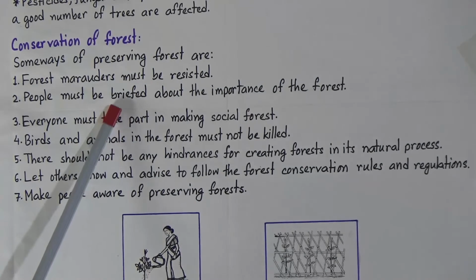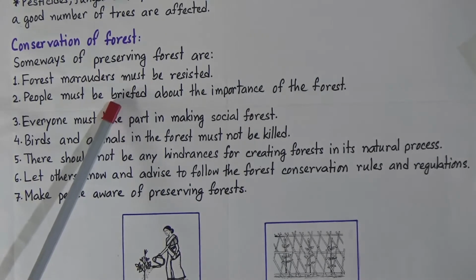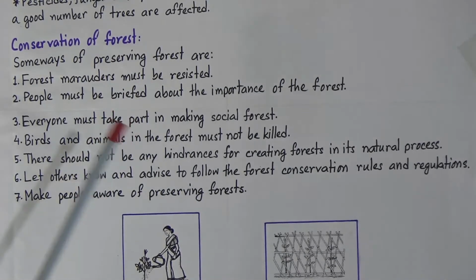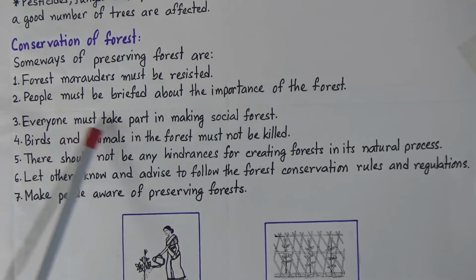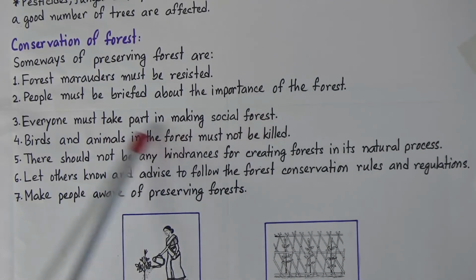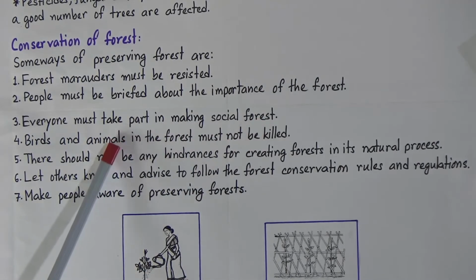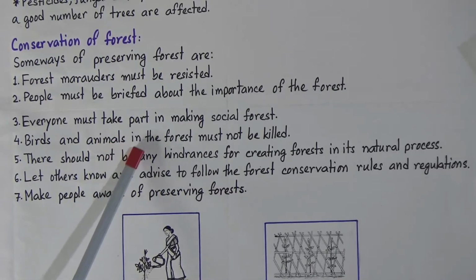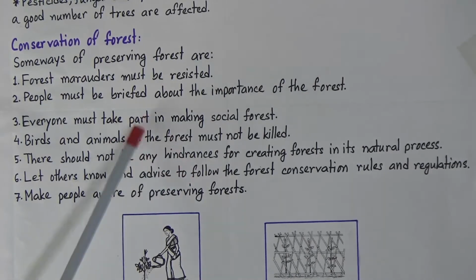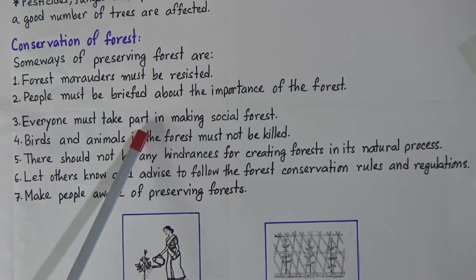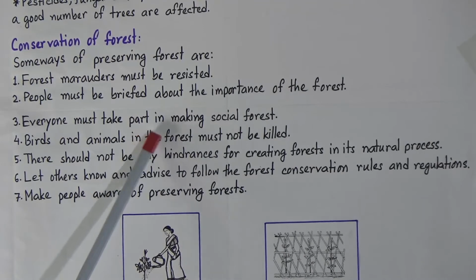So we will brief the people about the importance of the forest, so that they can plant the trees more and more. And everyone must take part in making social forest. So we will take part in making social forest. We will plant more and more trees, and we will also nurture them so that they can grow up and they can contribute in our environment.